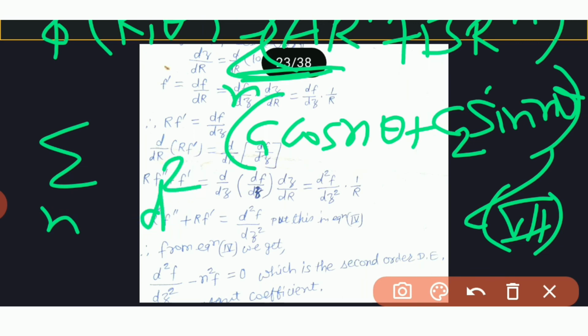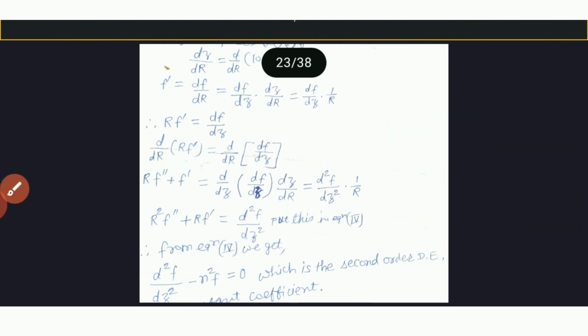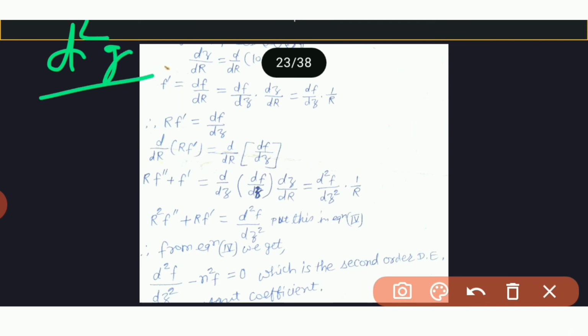d2f by dz square is equal to 0, and g double dash is equal to 0, and d2g by d theta square is equal to 0. So integrating these three, d2f by dz square is equal to 0, g double dash is equal to 0, and d2g by d theta square is equal to 0.